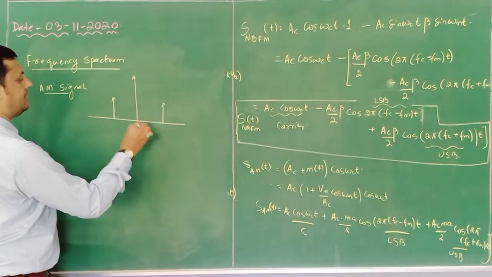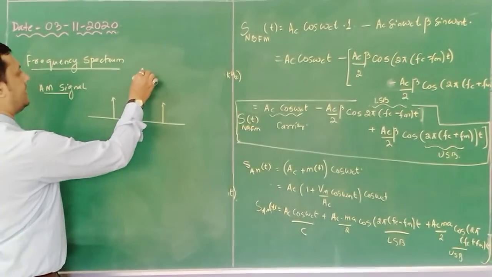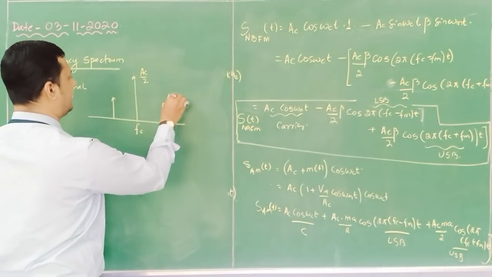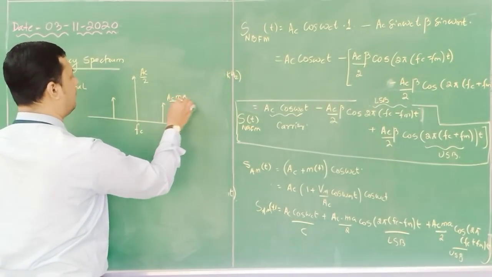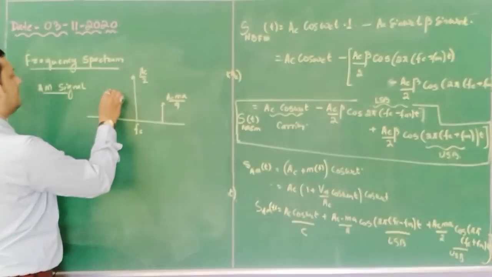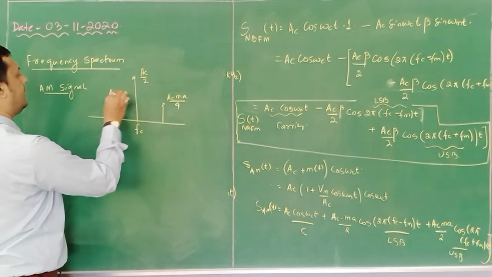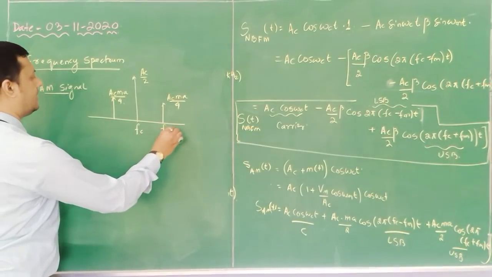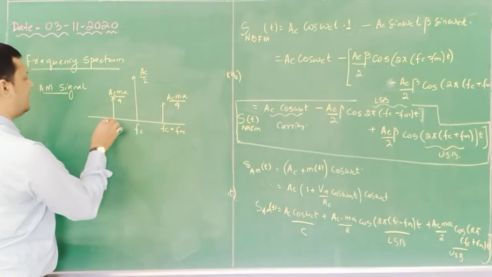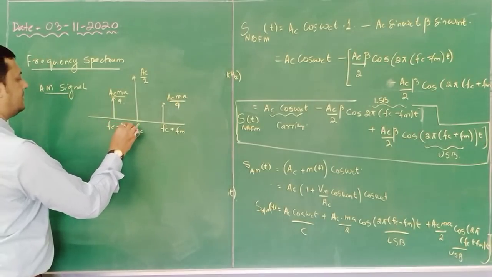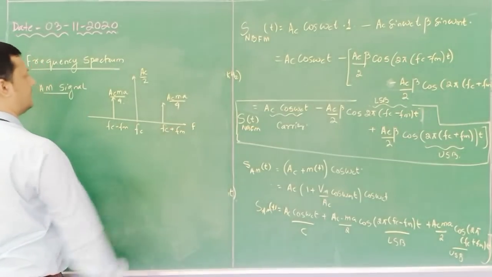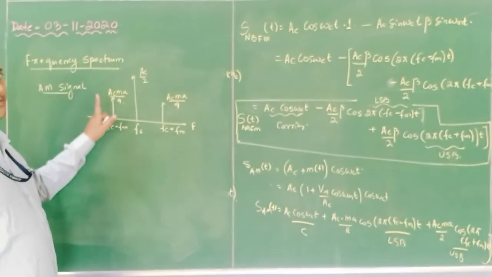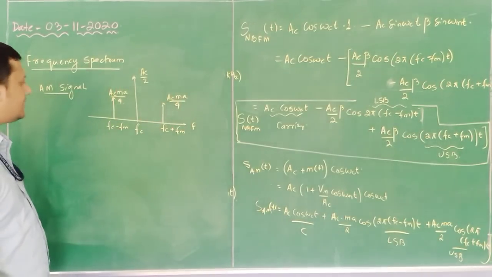This is Fc, this is Ac by 2, and here it is Ac Ma by 4, here also Ac Ma by 4. This indicates Fc plus Fm and Fc minus Fm. This is the AM signal, consisting of a carrier and two sidebands.